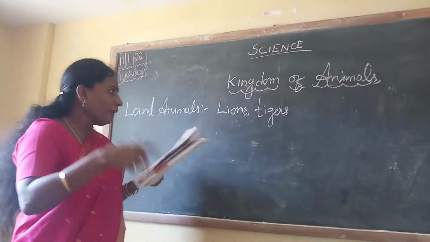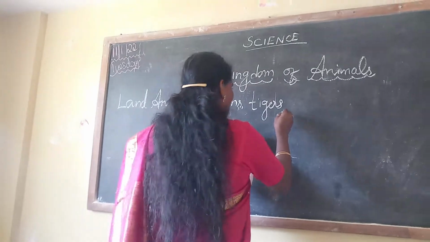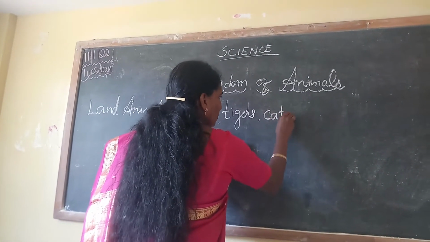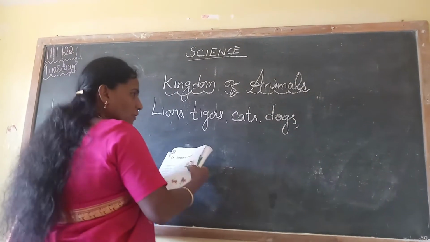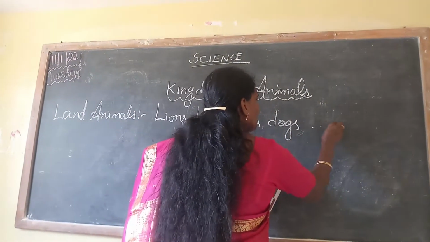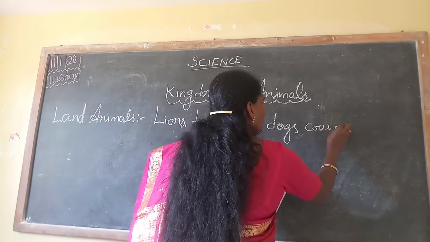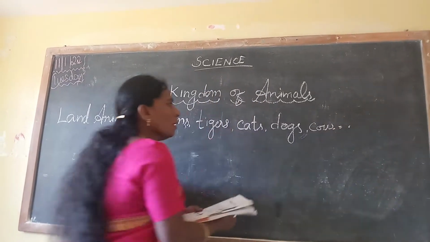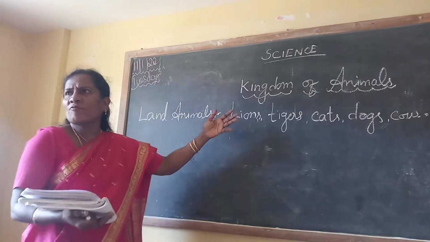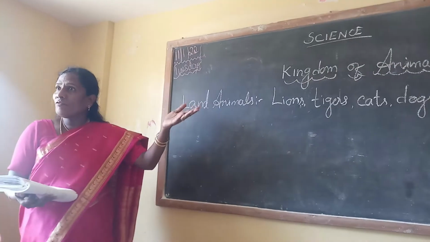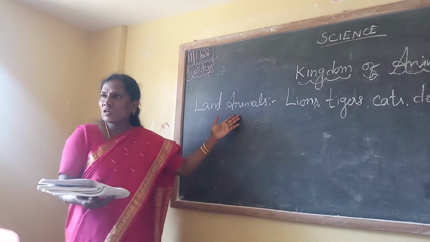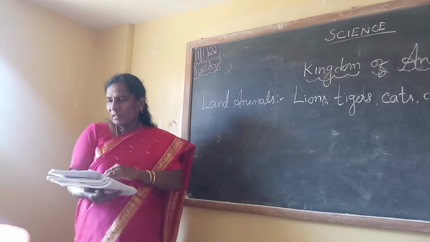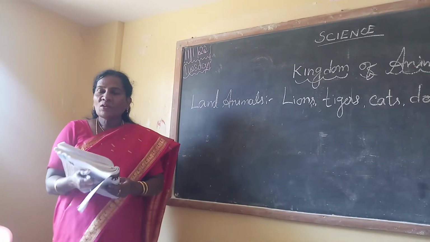Plural: lions, tigers, cats, dogs, fox, buffaloes, elephant, like that, etc. You can see cow and everything. Buffaloes, elephant, giraffe, bear, wolf, fox, so many things are there in the land that are called the land animals, that live in the land.